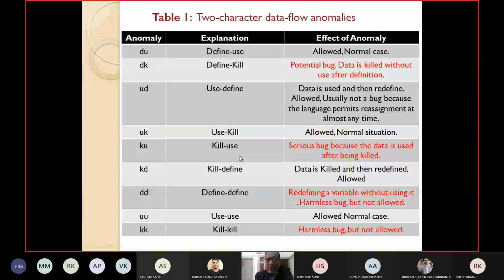KD is possible. First you have killed the data, then you are redefining it. It's allowed. DD: you have defined, then without using it, you are defining again.